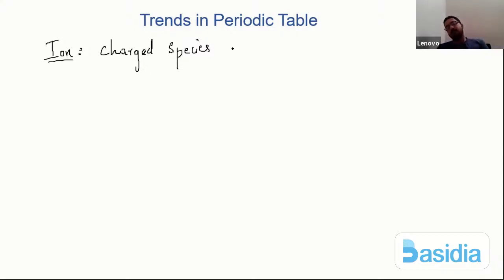That means it can either have a positive charge or a negative charge. If it has a positive charge, we simply call it a cation. And if it has a negative charge, we call it an anion. So when does an ion form? There are two conditions. Let me say I have an atom over here.